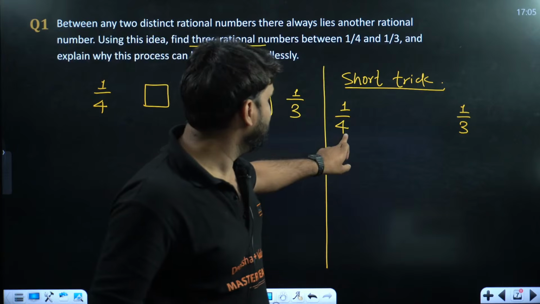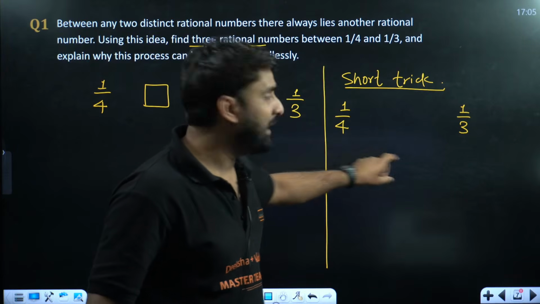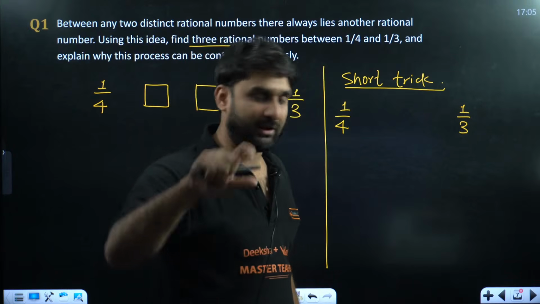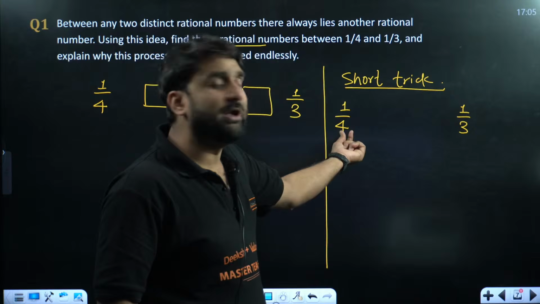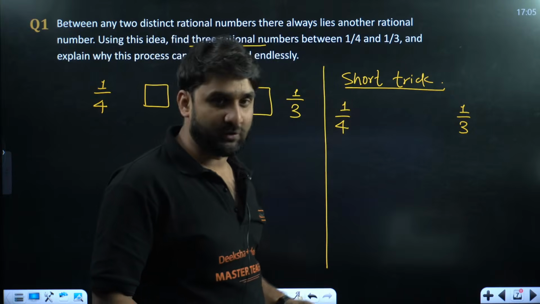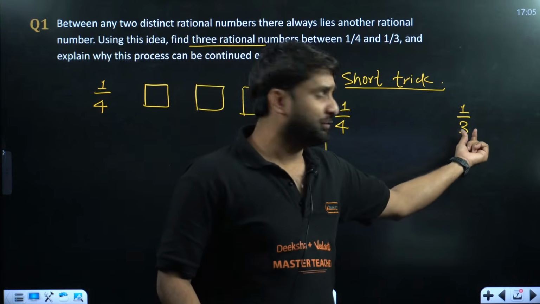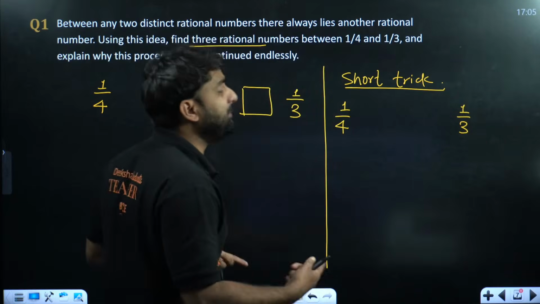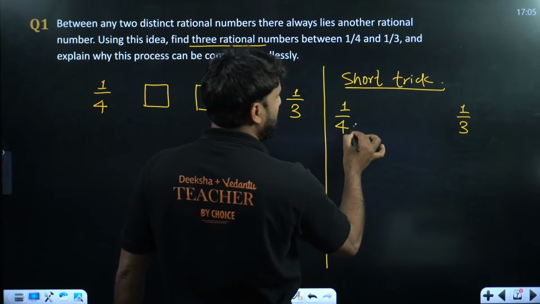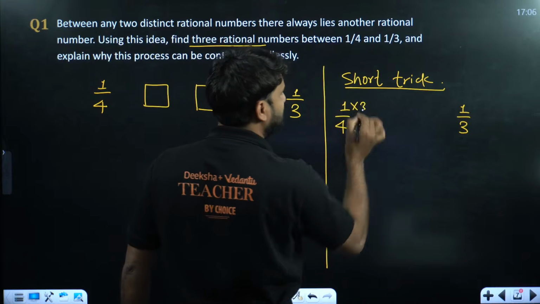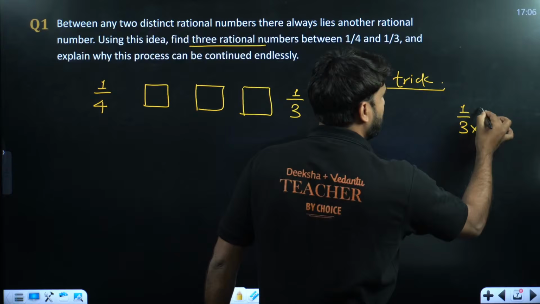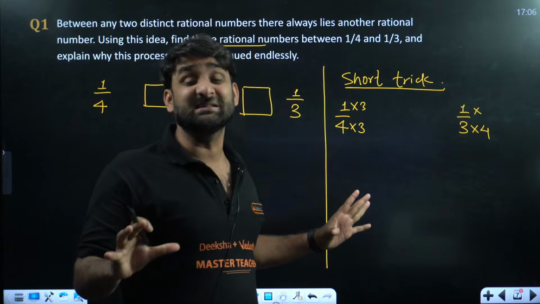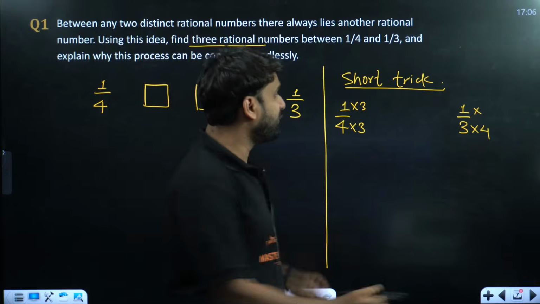If we multiply this 4 by 3, 4 times 3 is 12. If we multiply this 3 by 4, 3 times 4 is 12. But if we multiply the denominator by 3, then we have to multiply the numerator by 3 also. If we multiply this 3 by 4, we have to multiply the 1 by 4 also. After multiplying, let's check. This will be multiplied by 3, and this by 4, because our target is to make the denominators exactly the same. So 4 times 3 is 12 and 3 times 4 is 12.